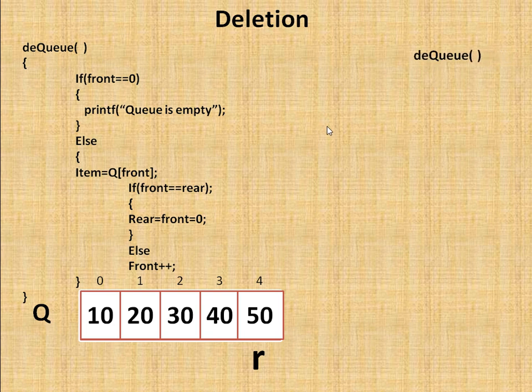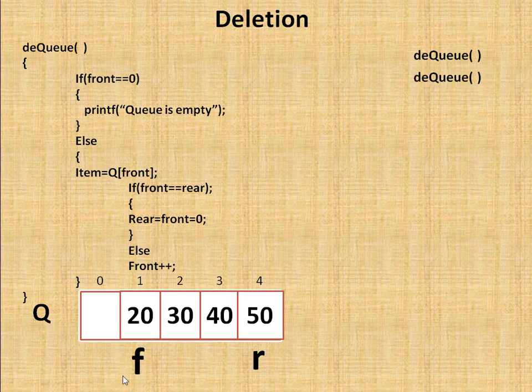Initially front is at -1, so it will be incremented. Now front becomes position 0, and I am firing dequeue, so it will delete this element 10, and it will be removed. Okay, again I am firing a dequeue, so now front will be incremented, and then dequeue.